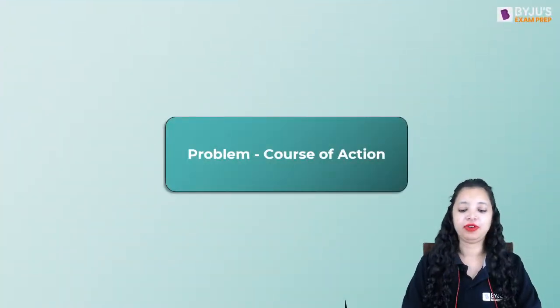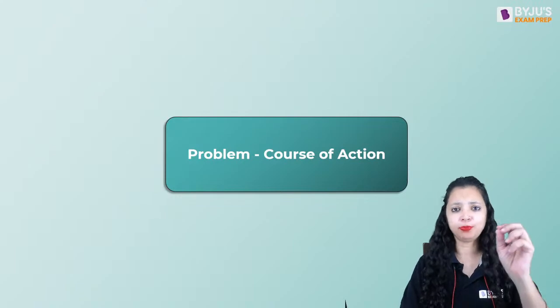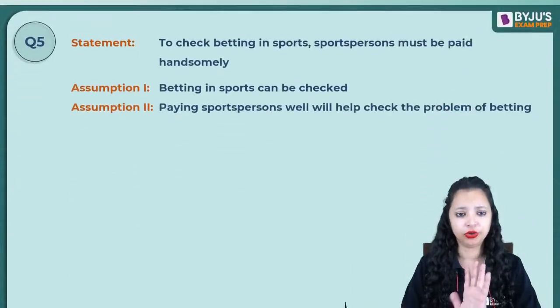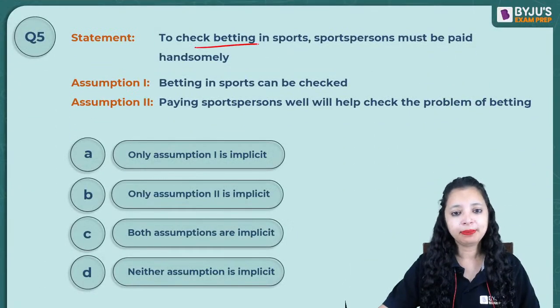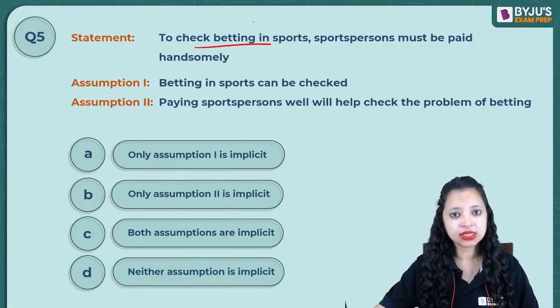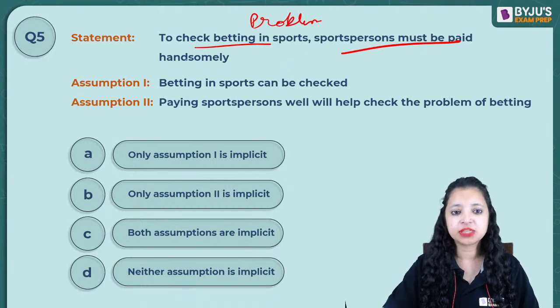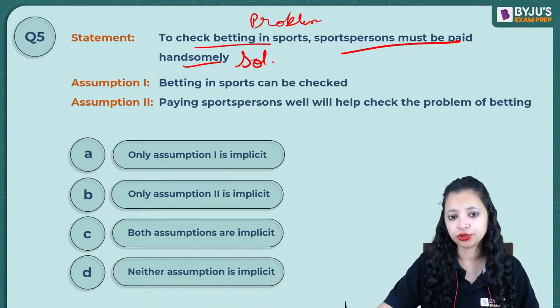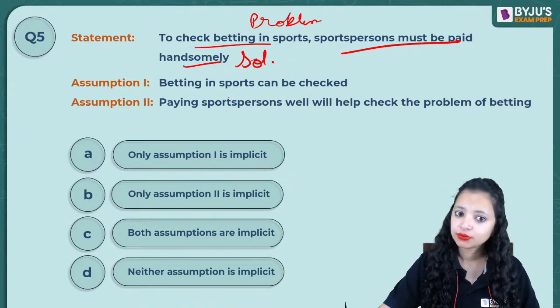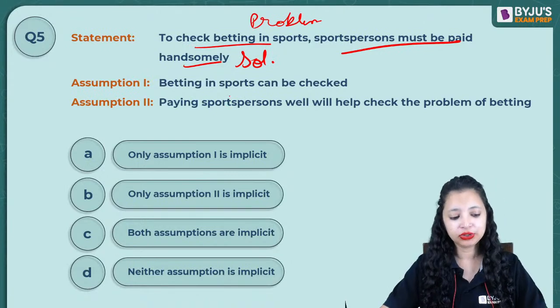Let's have a look at the next question. Problem and course of action. So this kind of question will have a problematic situation and a solution given to you. To check betting in sports, this is the problem given. Sports persons must be paid handsomely. That's the solution. How many assumptions will follow? Give this a try.